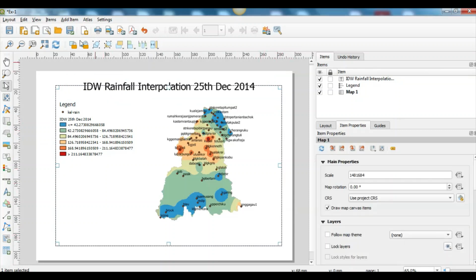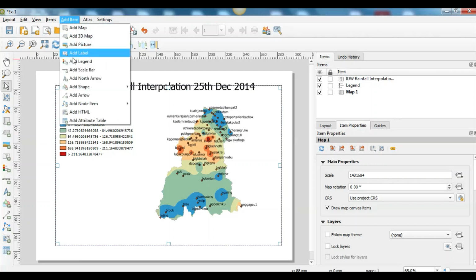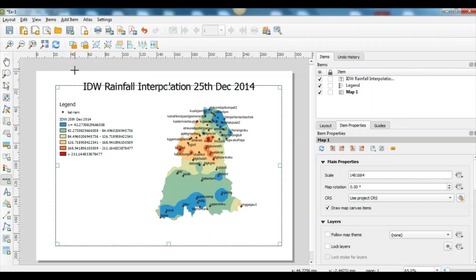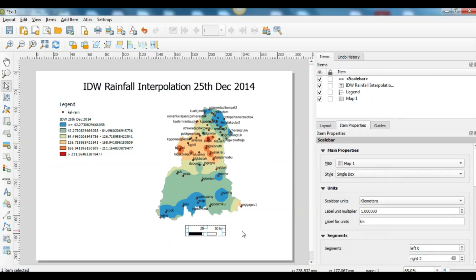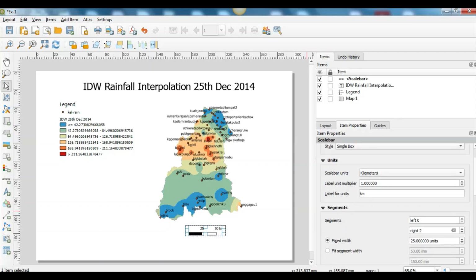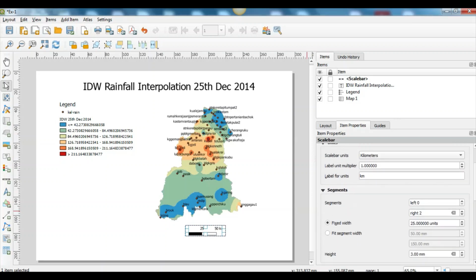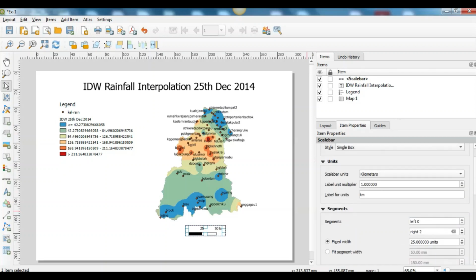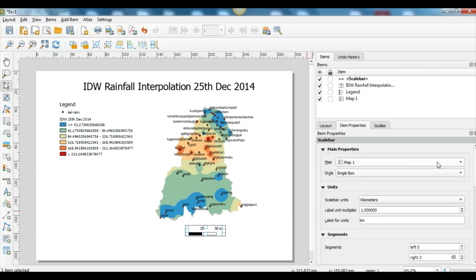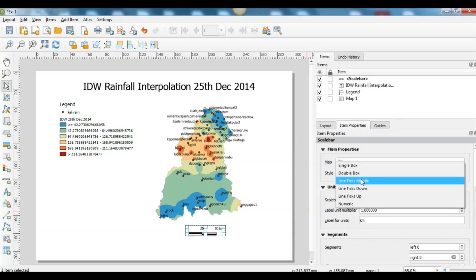Next, maybe we can put the scale. So again, add item, scale bar, put it on the bottom. So now we can adjust the scale bar accordingly. We can choose the style or segment. So we have variety of style.